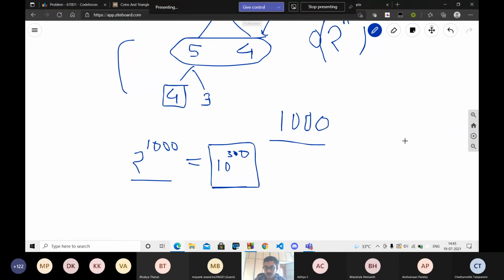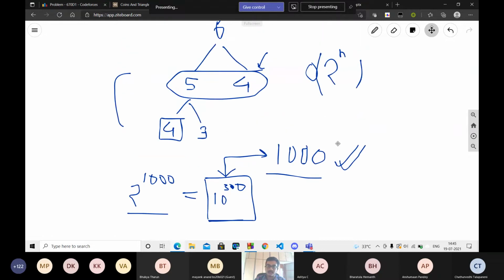But if you do it in O of n, where n is 1000, it will take only 1000 operations. So you can very well see the difference between 10 to the power 300 operations in O of 2 to the power n and only 1000 operations in O of n. So this is a much better implementation than the recursive function.